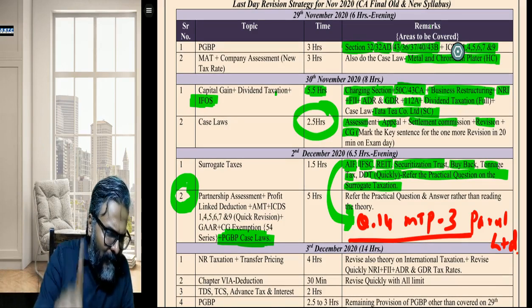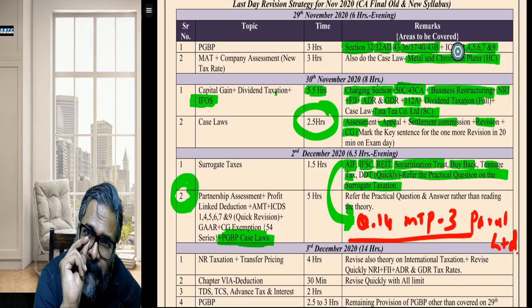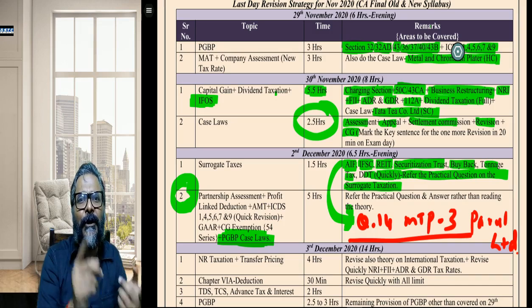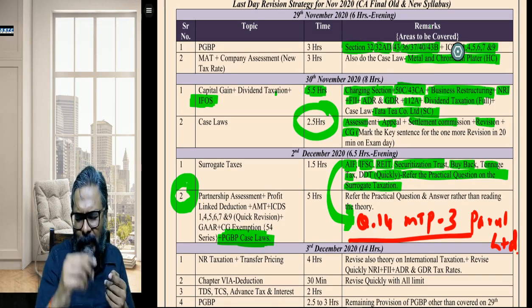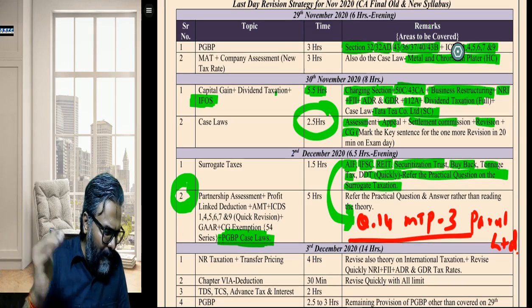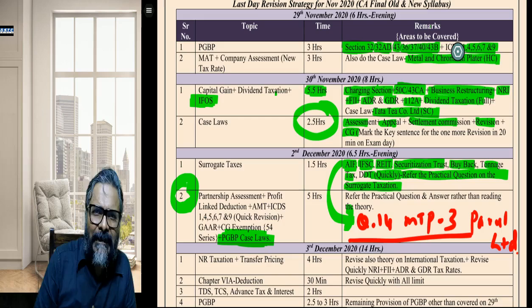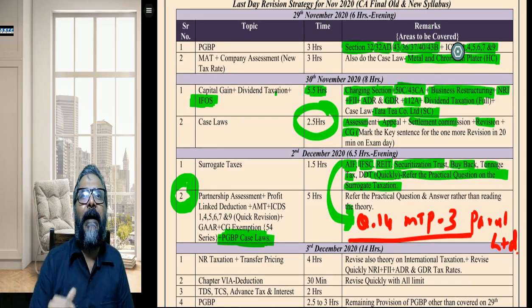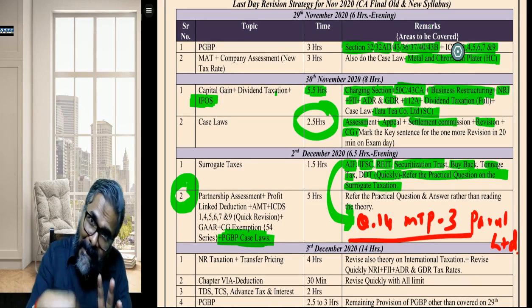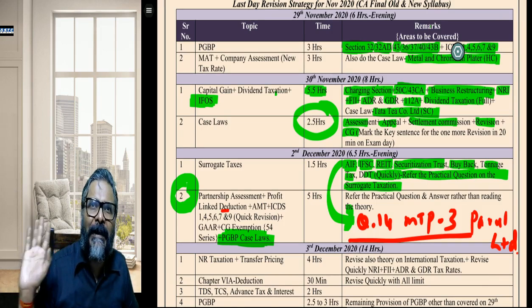Now 5 hours I have given to you. Students, what is the strategy for this topic? Don't read theory. You will be duplicating your effort, like reading 40B. What is 40B? The conditions and limits of deduction of remuneration and interest to partners. You will unnecessarily duplicate by reading the theory. What you should do is mark those 2 good questions which cover everything, all the permutations and combinations, and directly do the partnership assessment from those 2 practical questions.